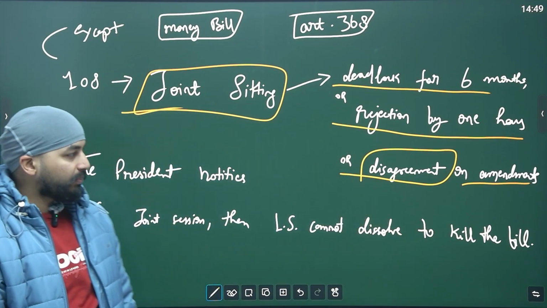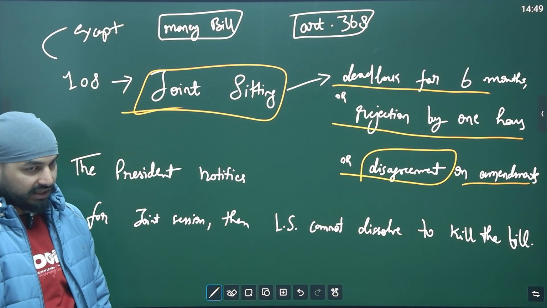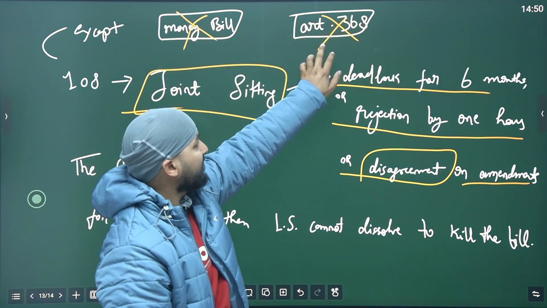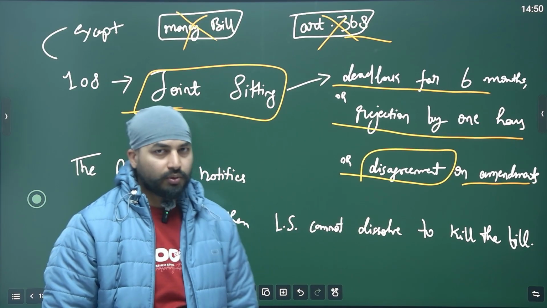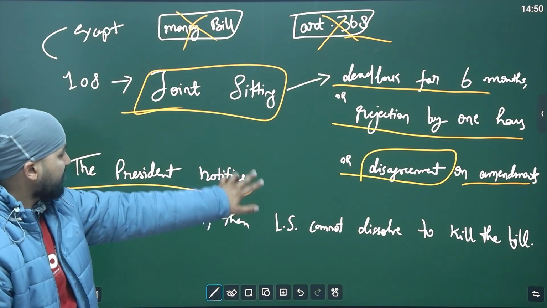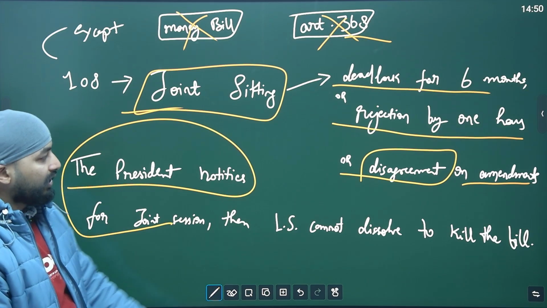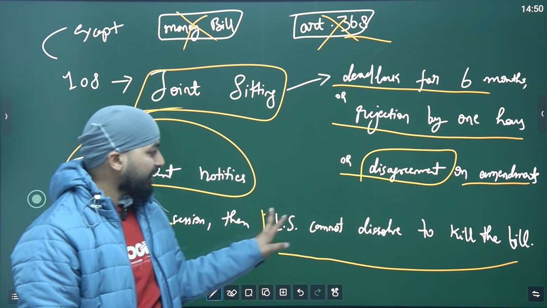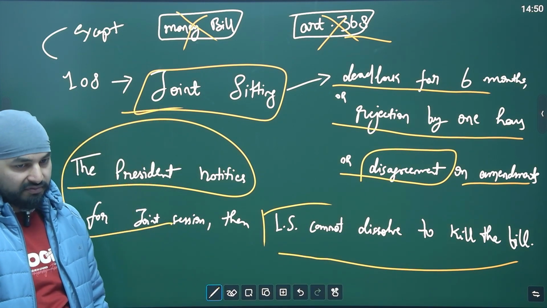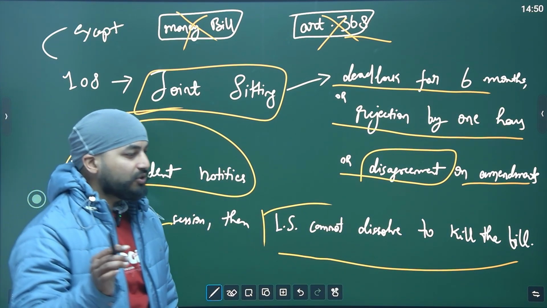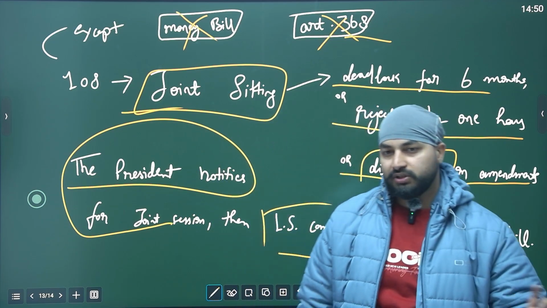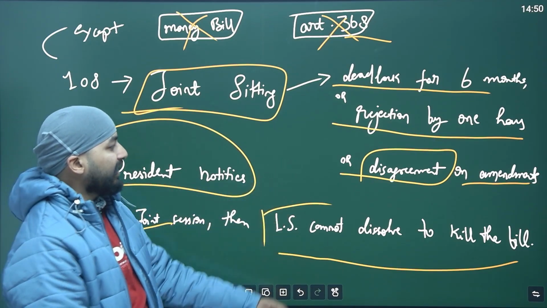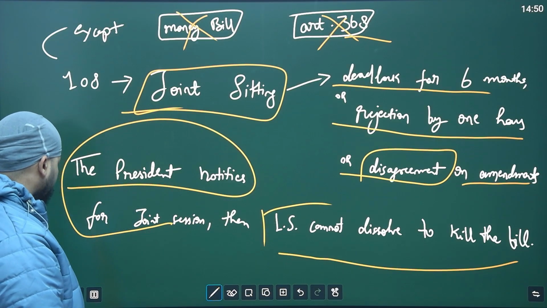So in these cases, the President can notify to summon a joint sitting, but a joint sitting can never be done for a money bill or Article 368, that is, for a Constitutional Amendment Act. Clear? So if the President notifies a joint session, Lok Sabha cannot dissolve itself to kill the bill. Remember this. Even if they want to, they cannot. If a joint session has been notified, they will have to conduct it. And joint session always favors Lok Sabha, because in a joint session also, the simple majority rule applies, present and voting, and they are about 550 members and Rajya Sabha is only 245.